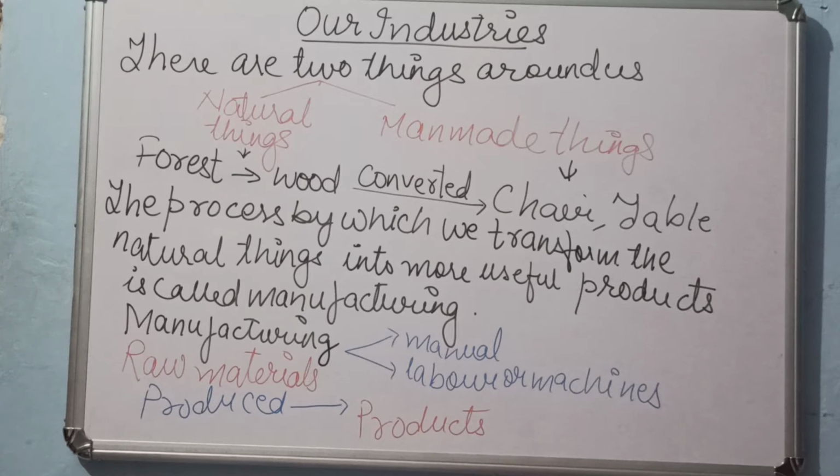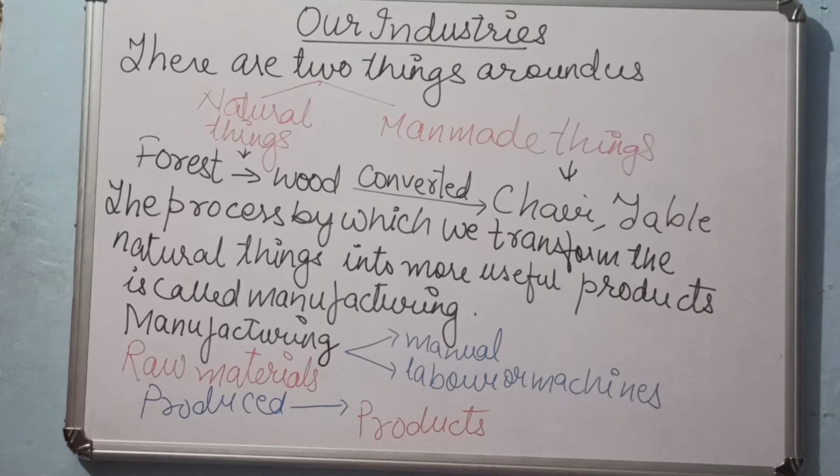So when we talk about wood, the wood which we get from the forest is a natural thing. But when this wood is converted into logs, and through a process the wood is converted into a chair or a table, then it is called a man-made thing. These are called man-made things.